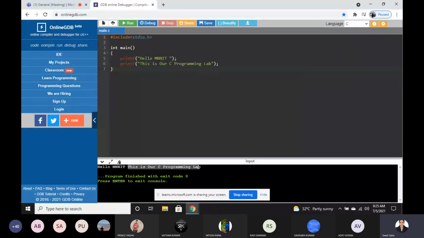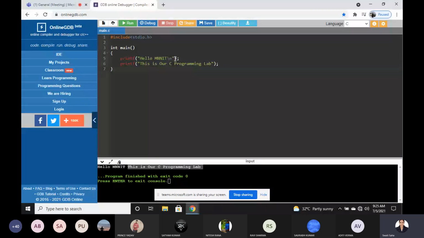Now, for example, you want to print this line after this line, means in next line. Okay, here we have printed this thing in one line. So if you want to print this line in the new line, then you can add new line, \n.